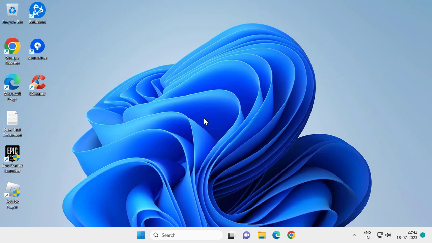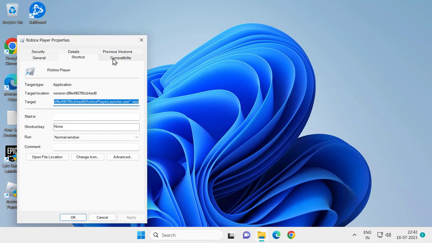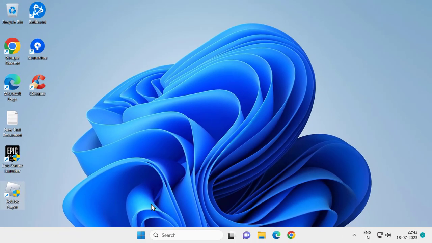For that, first step, you need to change the compatibility settings for Payday 2. Right click on Payday 2 like this and select properties. Select the compatibility tab over here and check mark disable fullscreen optimization. Also check mark run this program in compatibility mode for Windows 7. Set this to Windows 7, select apply and OK. After doing this step, let's move on to the second step.